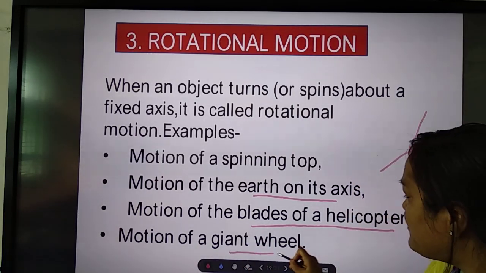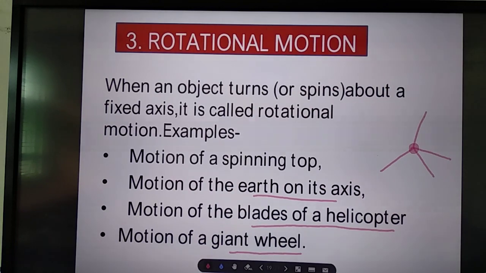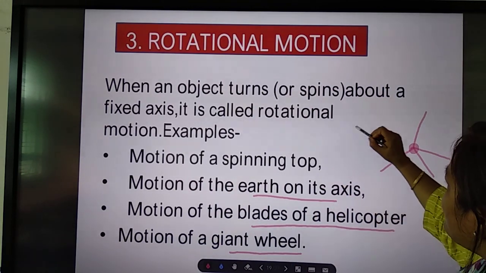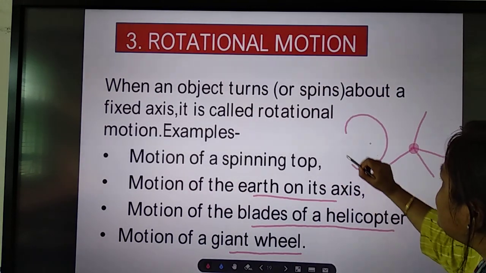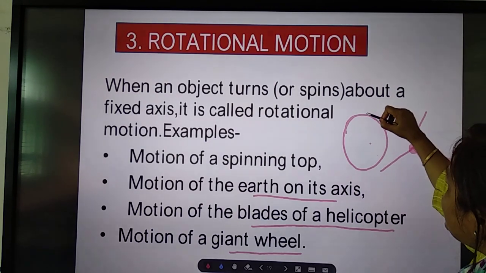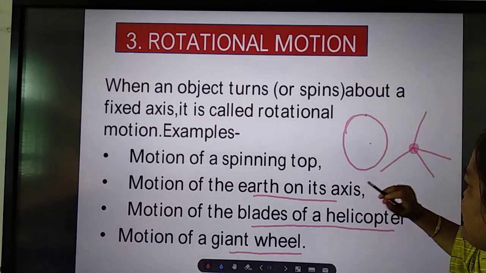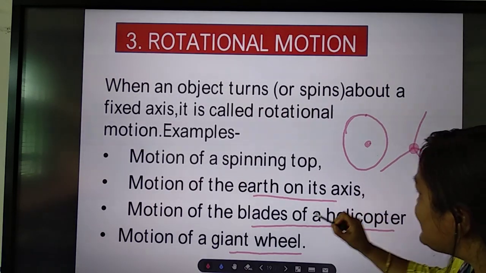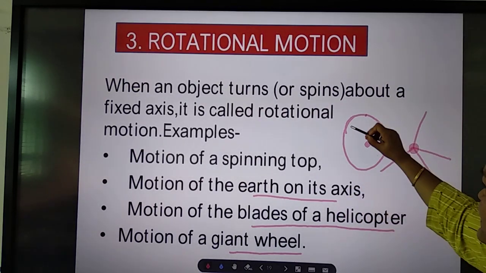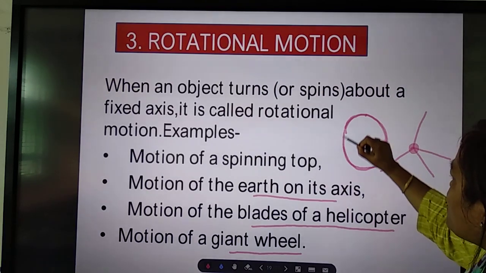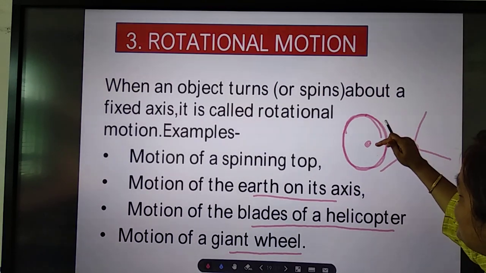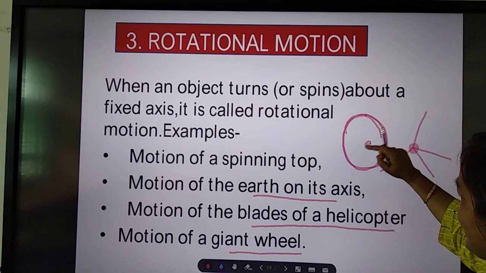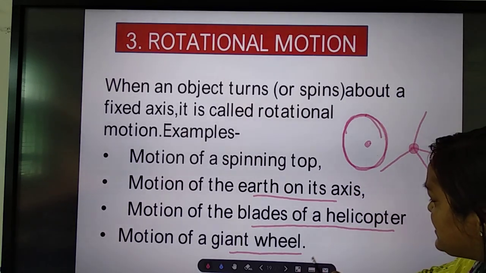Then motion of a giant wheel. When you say the motion of a giant wheel, the wheel moves like this. If you are sitting in a position, that is a circular motion. But the wheel does not move from one place to another. It rotates on its own axis. It remains on its own axis and does not change its position.